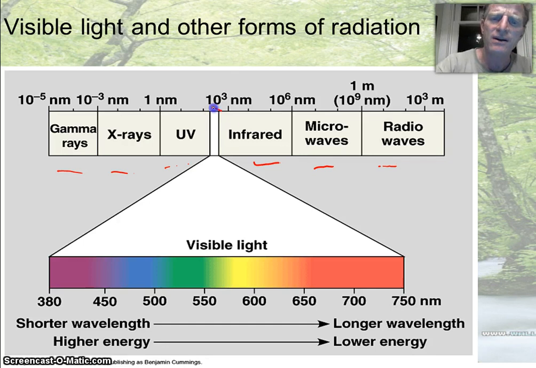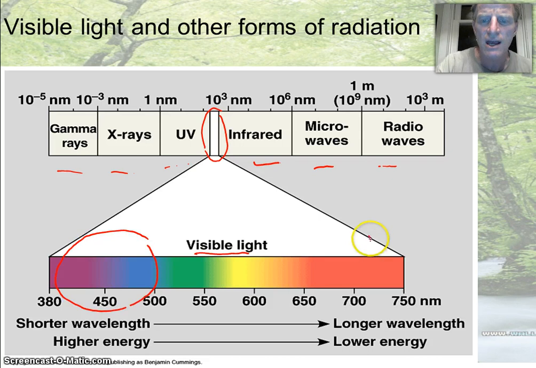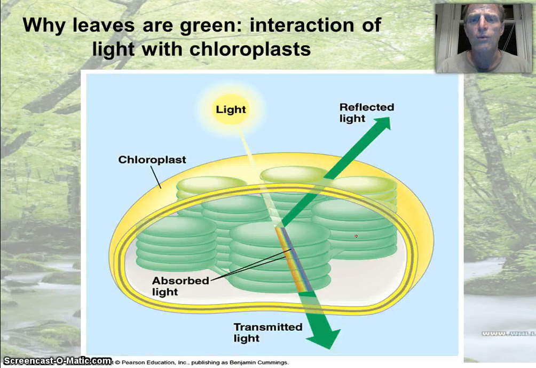But in here, this very narrow spectrum is called visible light. And it turns out most of the sunlight hitting Earth is in this visible spectrum. That's really important so that we can see each other. And it's also really important because that's the primary wavelengths of light that plants use. They use primarily the blue and violet range, and they also use the red and orange range.